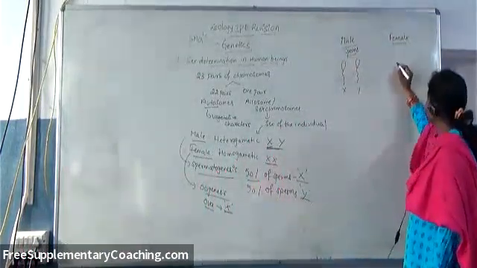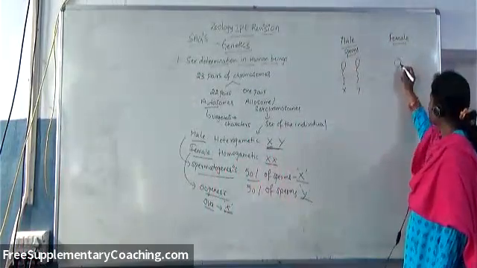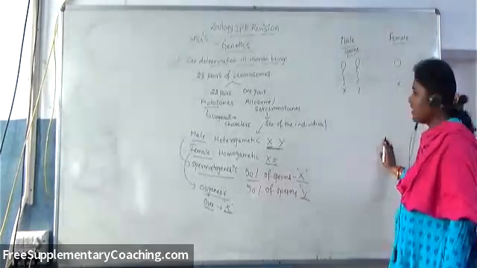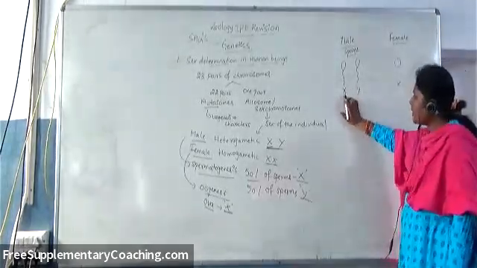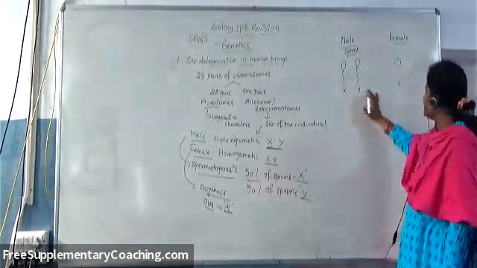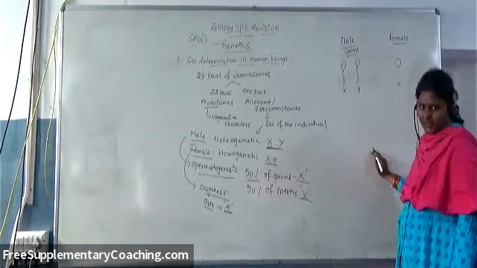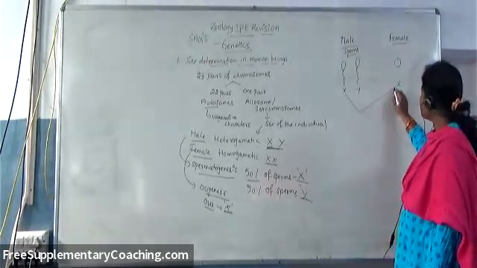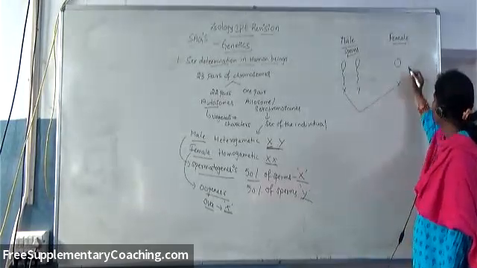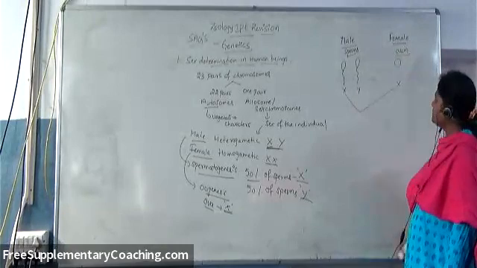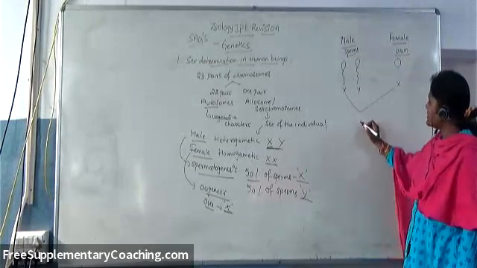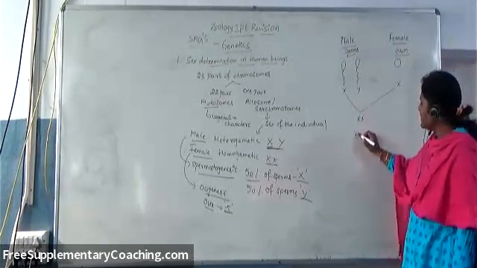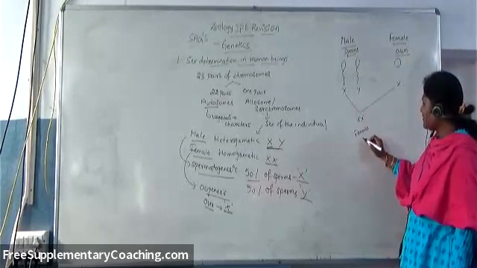Whereas in case of the female, the ova produced contain only one type of chromosome, which can be called what? X chromosome. Now, depending upon what type of gamete or sperm is fusing with the ovum, the sex of the baby can be determined. For example, if the X chromosome of the sperm fuses with the X chromosome of the ovum, the sex will be XX. That means XX will lead to a female child or female baby.